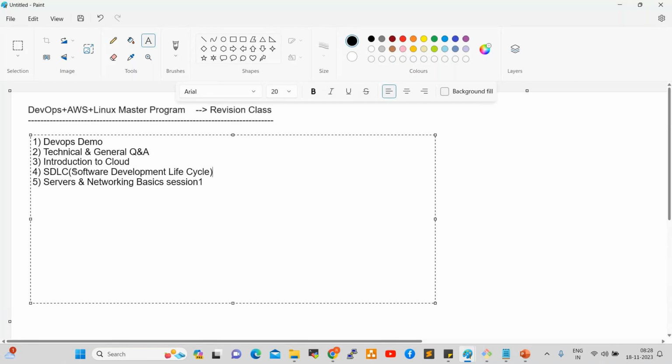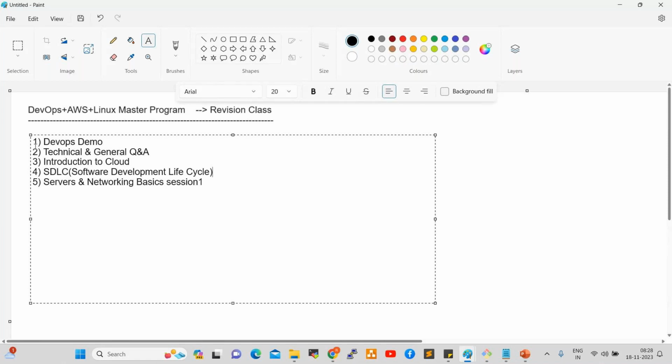Software Development Lifecycle, right? How does a developer develop the code locally? Once development and testing are completed, how do they push the code to the remote repository? From the remote repository, Jenkins takes the code, converts it into one artifact, and deploys it into production. How does it happen? We discussed that, right? The flow is very important.